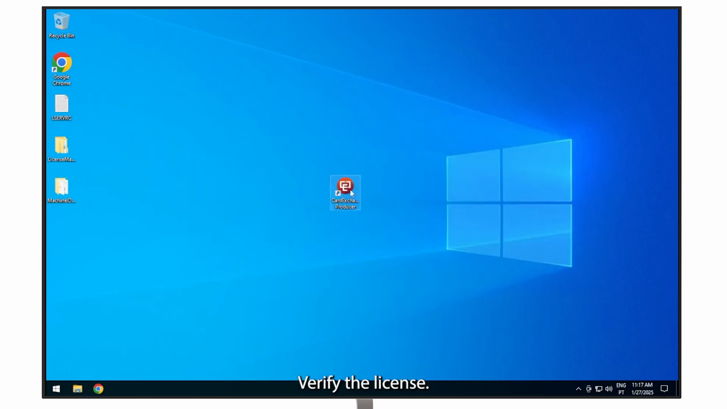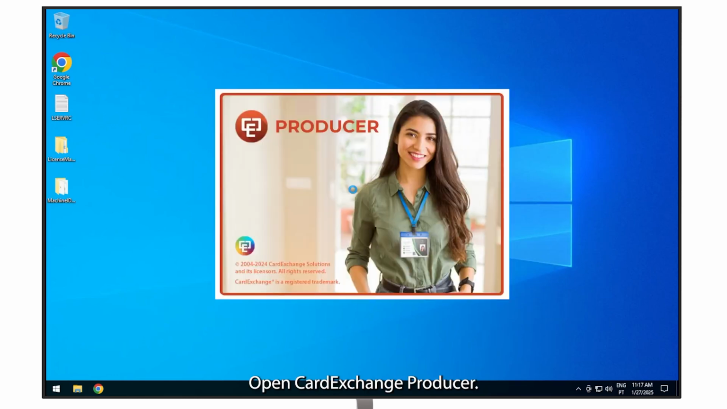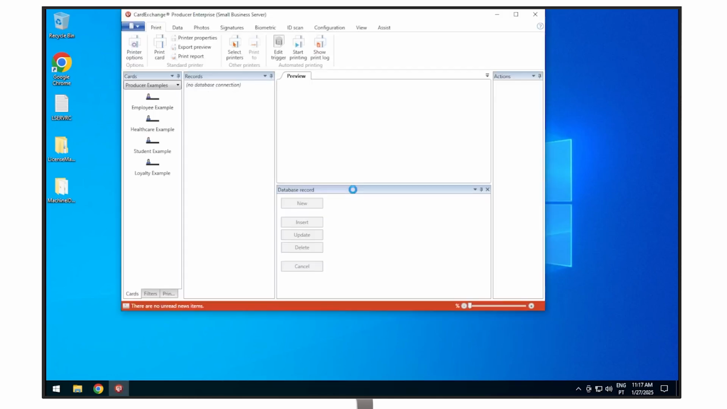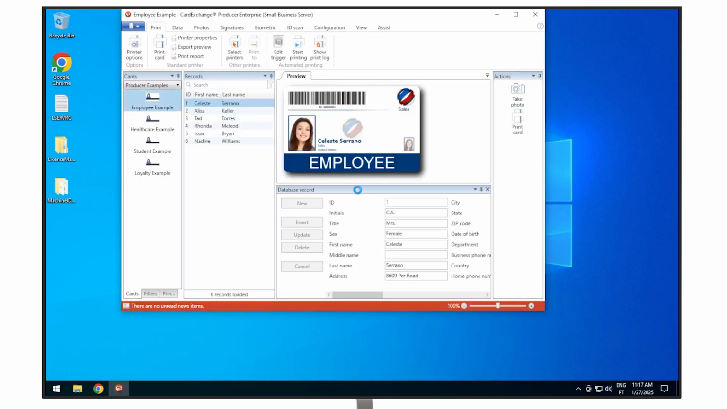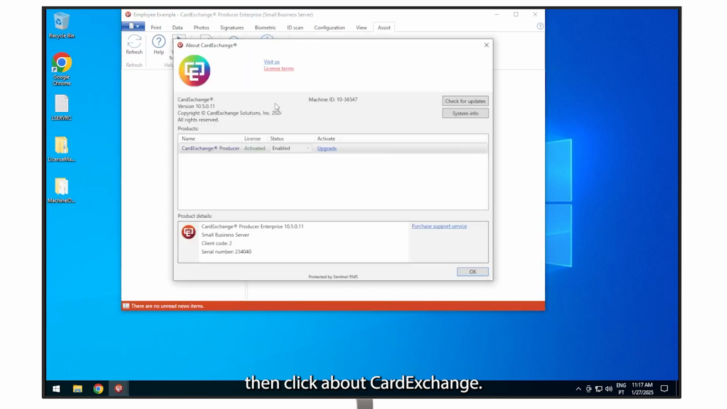Step 6. Verify the license. Open CardExchange Producer. Go to the Assist tab, then click About CardExchange. Check the product details. If you see Small Business Server, your license has been installed correctly.